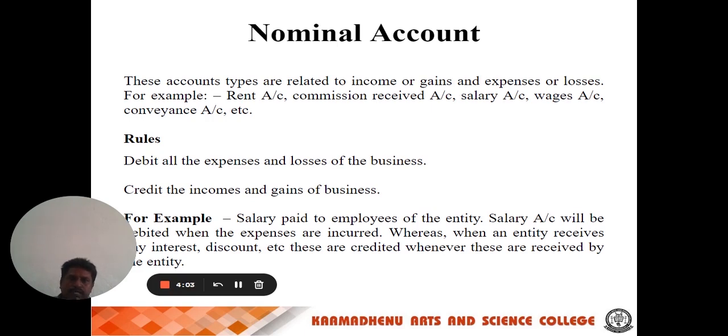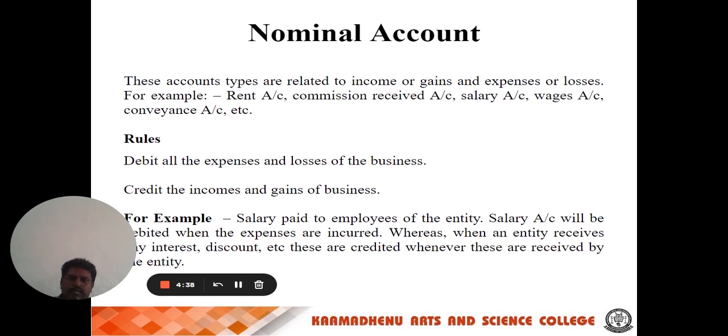Another one is losses. Losses means any amount of loss incurred while selling an asset. This is called a loss. The rule for the nominal account is: debit all the expenses and losses of the business, credit all the incomes and gains of the business. For example, salary paid to the manager. Here, the salary account will be debited and the manager account will be credited. These are called the nominal accounts of the business.